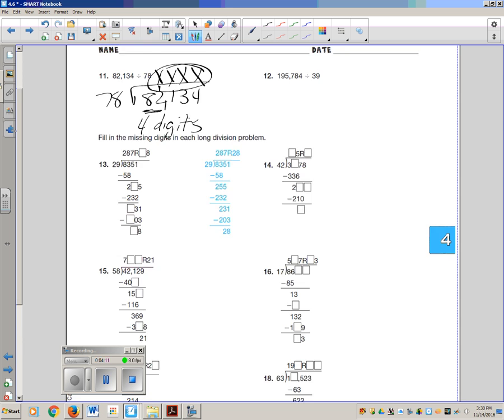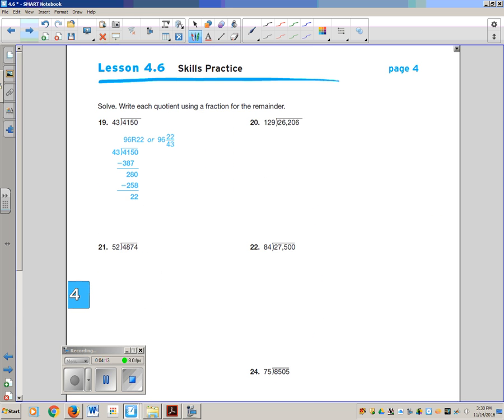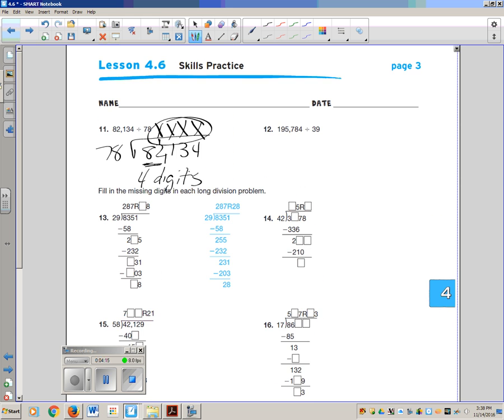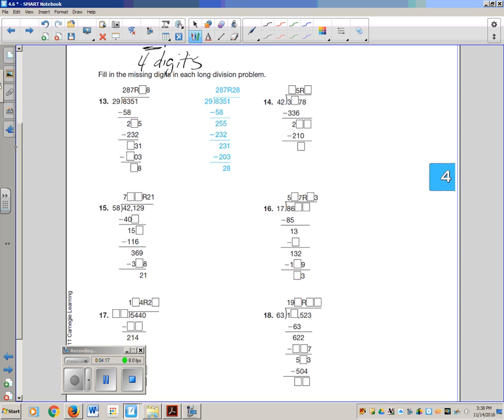All right, so for 13 through 18, these are going to be extra credit. If you're looking for some bonus points, you just have to fill in the blanks on the division problems. So 14 through 18 are extra credit.